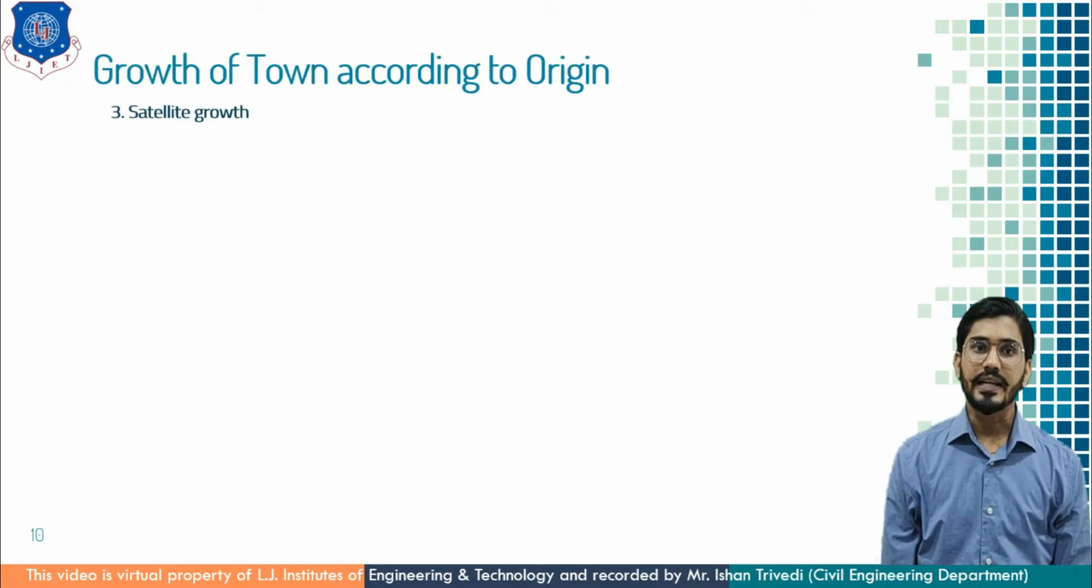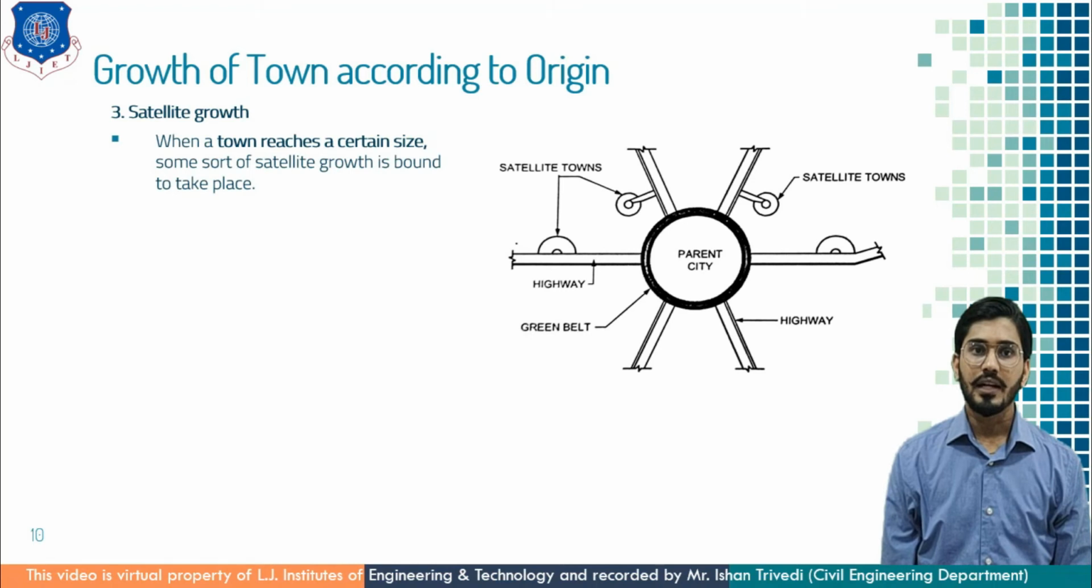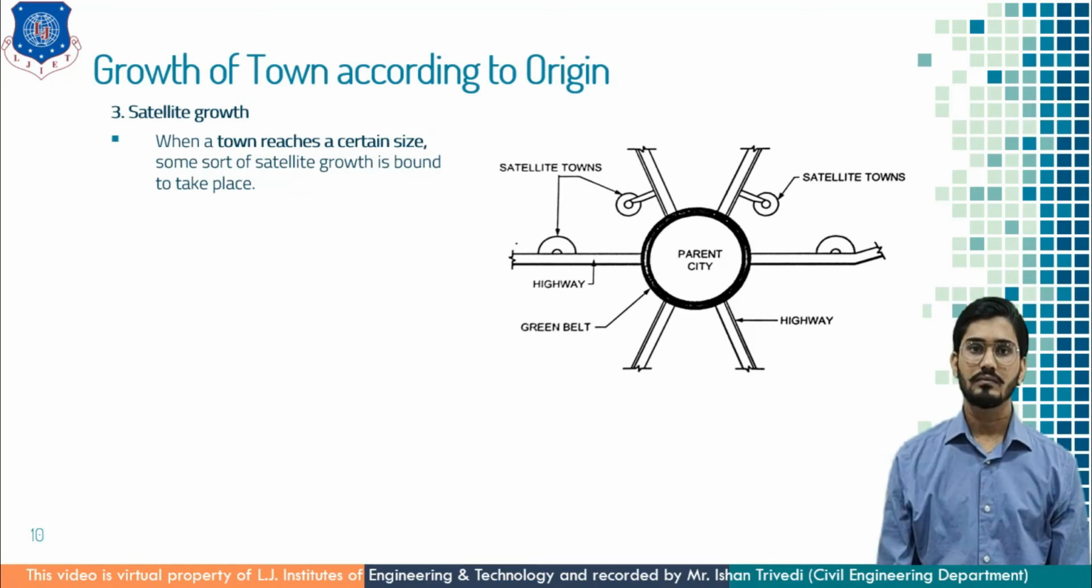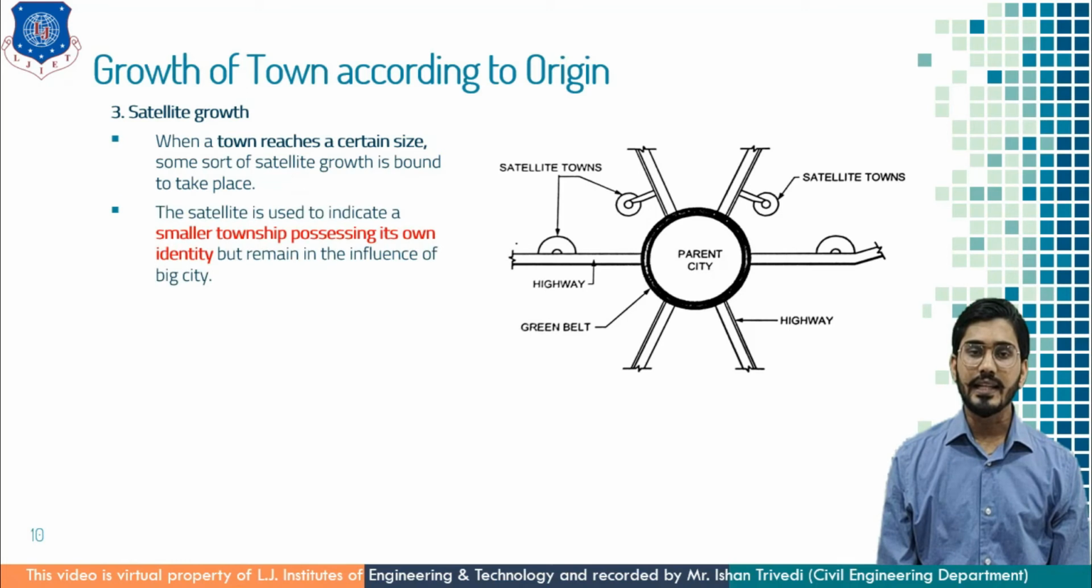Next is satellite growth. When a town reaches a certain size, some sort of satellite growth is bound to take place. A satellite is used to indicate a smaller township possessing its own identity but remaining in the influence of a big city. Here you can see there is a parent city which is surrounded by a green belt.